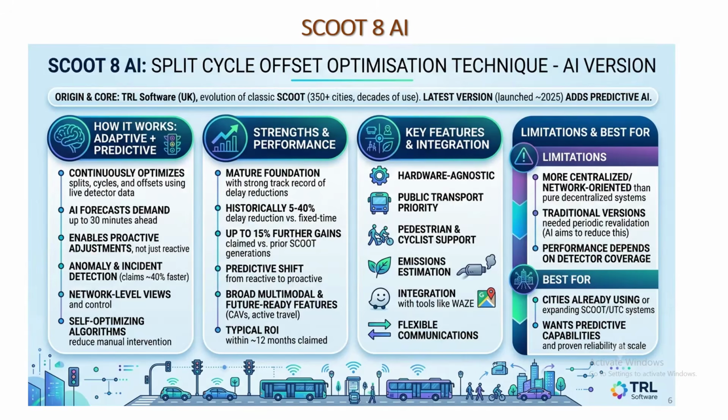It has broad multimodal, future-ready features, and typically has good performance within 12 months.